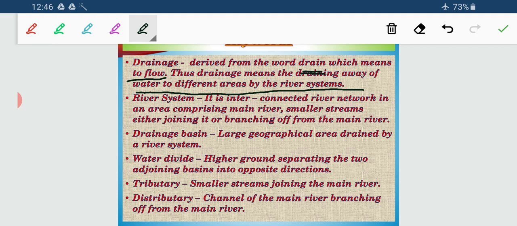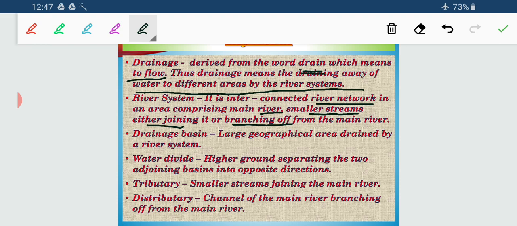Or in other words, it is an interconnected river network in an area comprising the main river, smaller streams joining it, and tributaries and distributaries branching off from the main river.